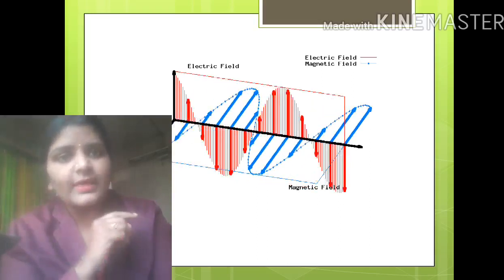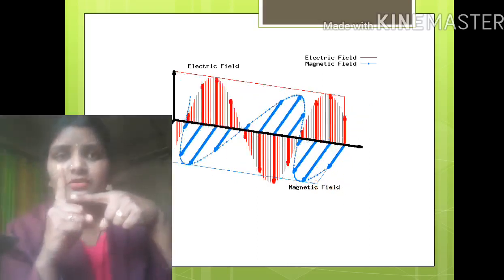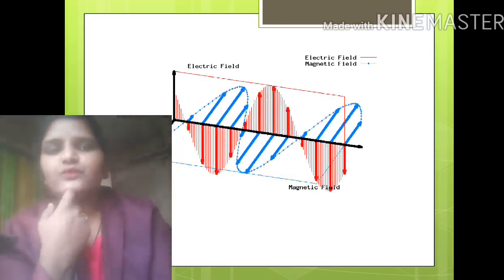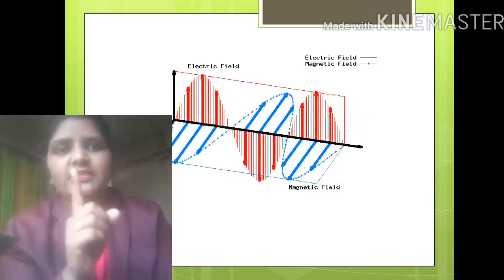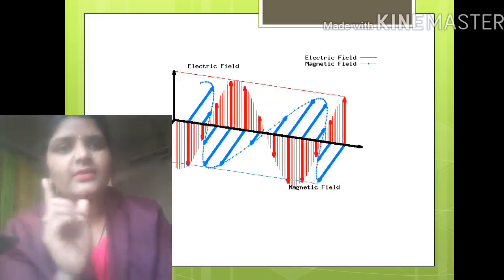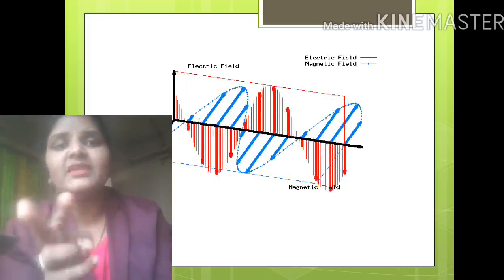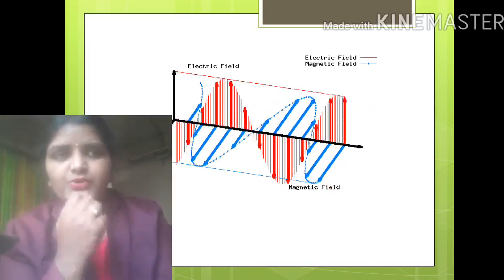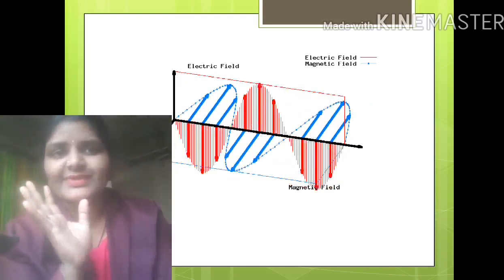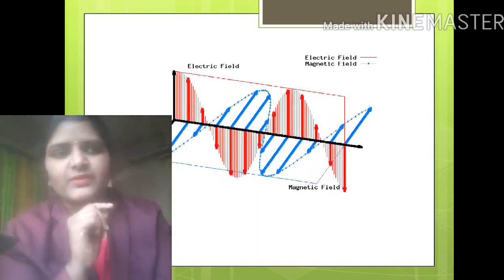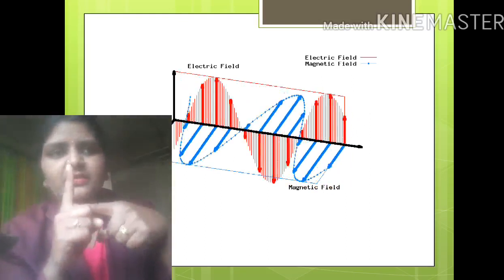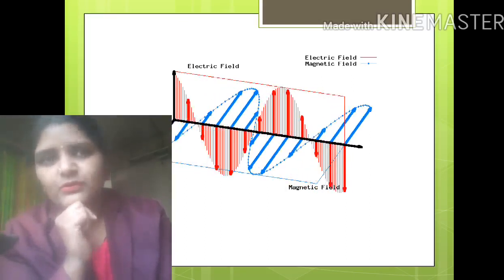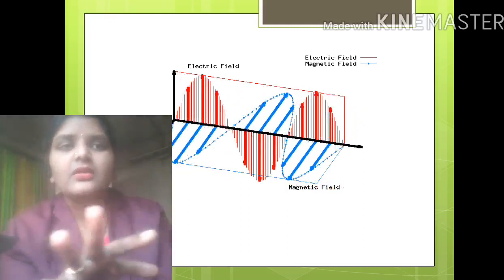When they overlap and are perpendicular to each other, that gives you a new wave, which is the electromagnetic wave, in which the electric and magnetic fields are perpendicular to each other. Here you can see it, and you will come to know the exact idea about electromagnetic waves. What is that? Electric and magnetic field. You can see the red and blue lines, both actually perpendicular to each other. So these are electromagnetic waves.